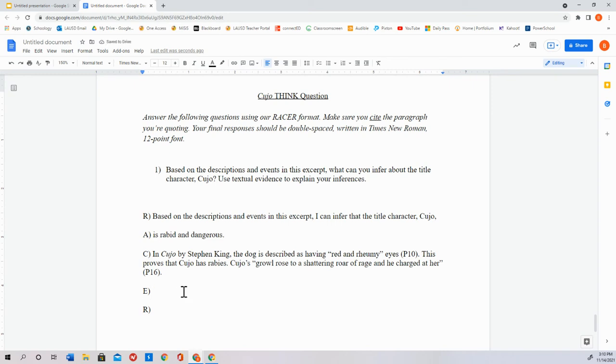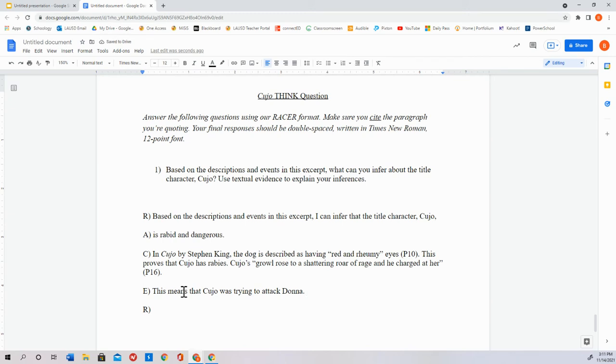And again, you don't need to rethink the wheel. You know the information. You already know it. You just have to tell me. So what does that mean that Cujo's growl rose to a shattering roar of rage and he charged at her? What does that mean? Well, this means that Cujo was trying to attack Donna.